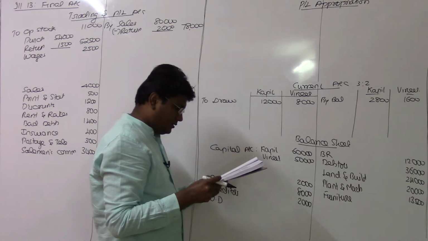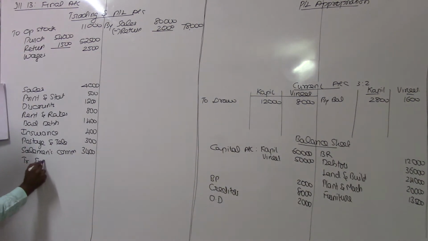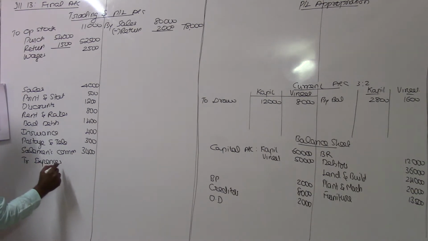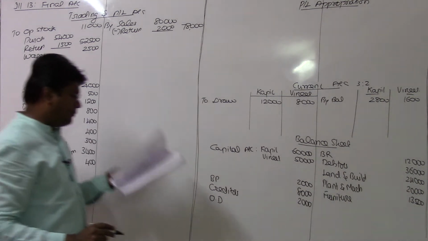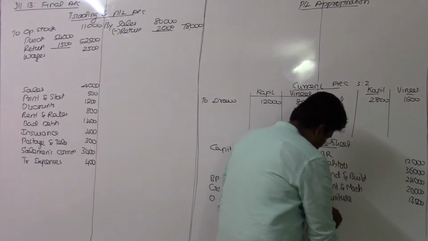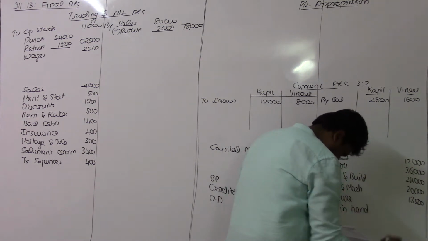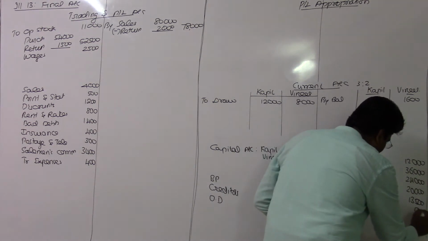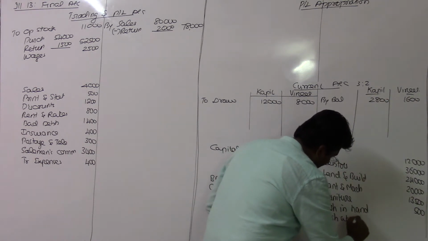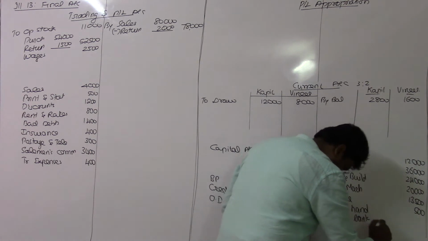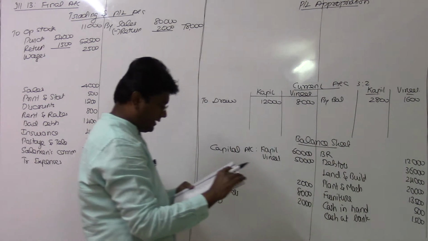Then trade expenses should be debited in the P&L account, the value is 400. Cash in hand and cash at bank are assets, cash in hand 500 and cash at bank 1,500. So I have posted the items given in the trial balance.